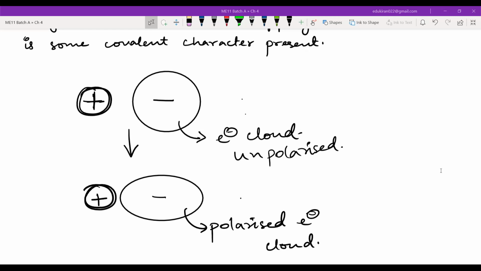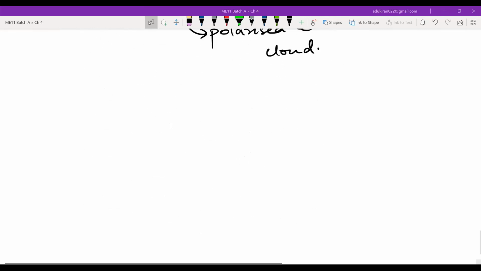Write this down. Let me know if you're done. These two: unpolarized and polarized electron cloud. Now, please write three statements.